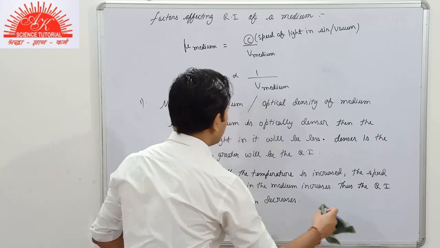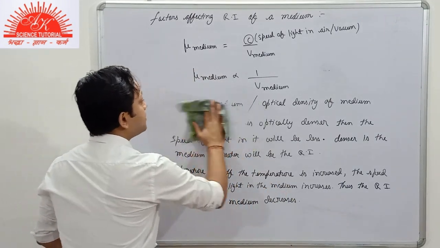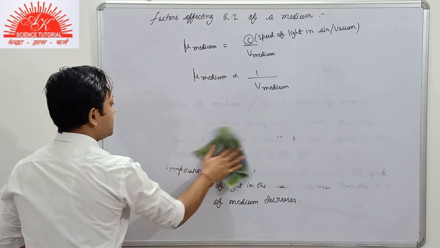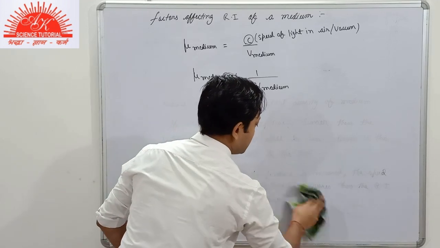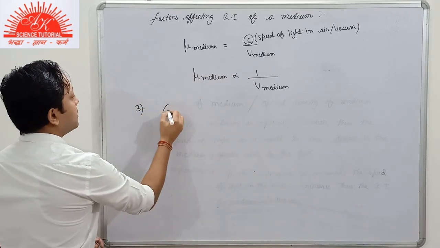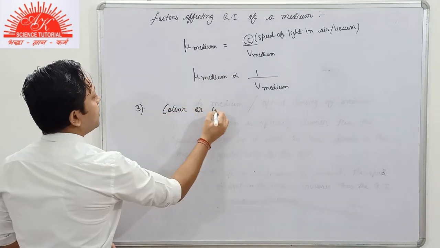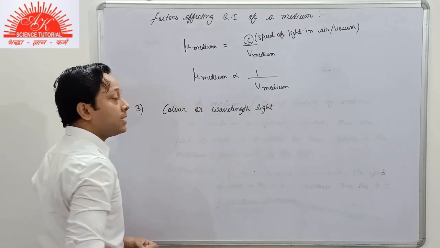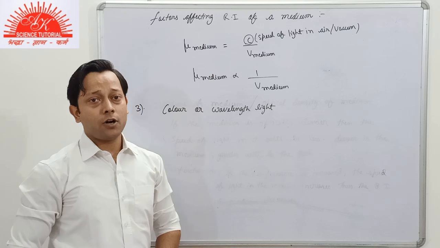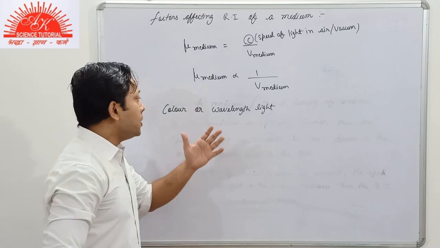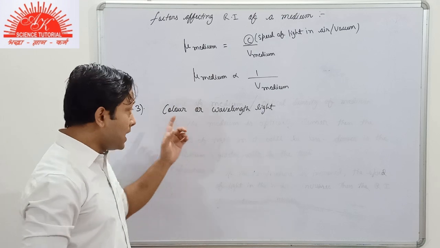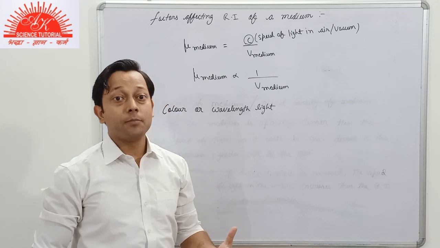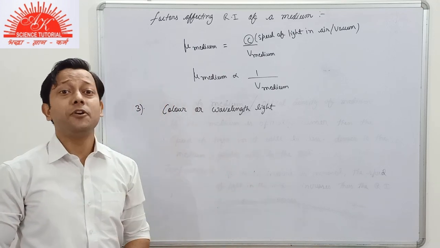Now we move to the next factor, the third factor, color or wavelength of light. As I told you, as long as the colors of light are traveling through air or through vacuum, there will be no difference in their wavelength. But as soon as the colors of light enter glass or water, any transparent medium, each of the colors of light will have a different wavelength.